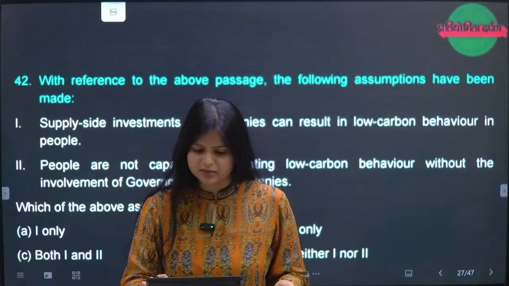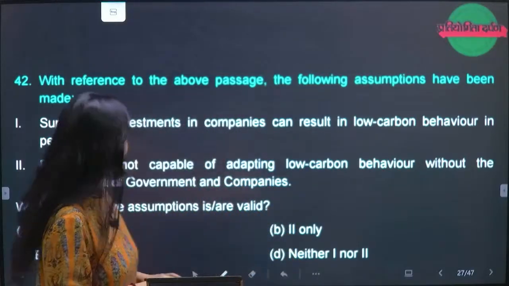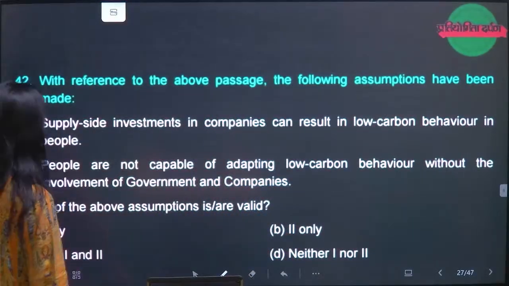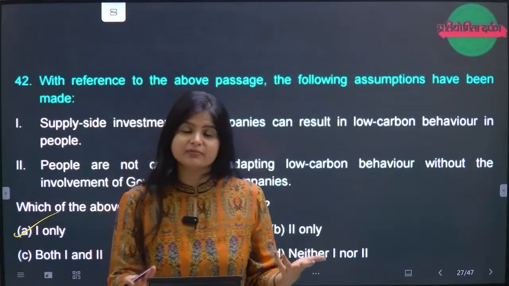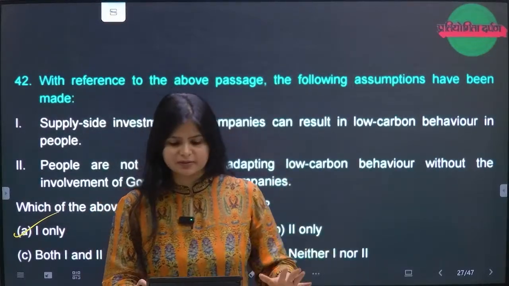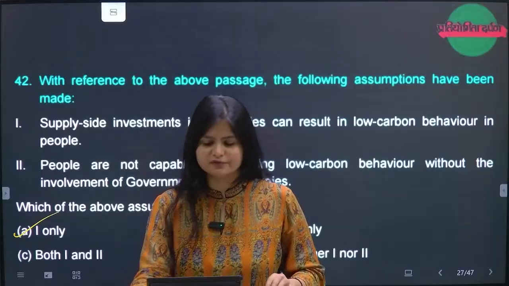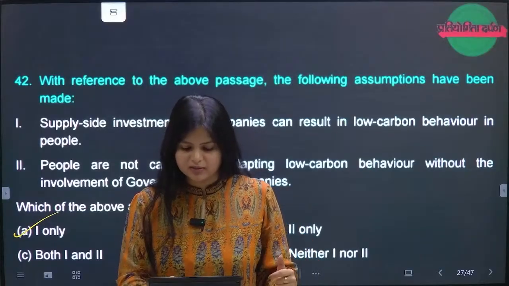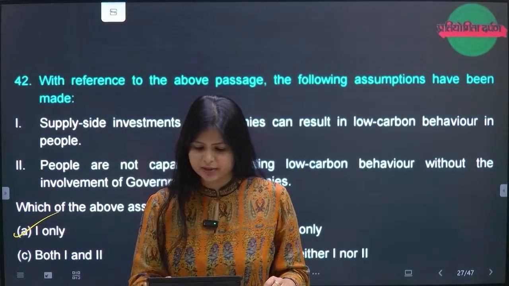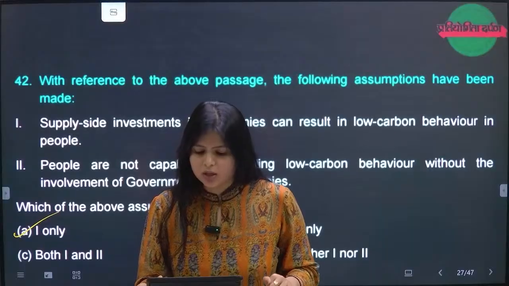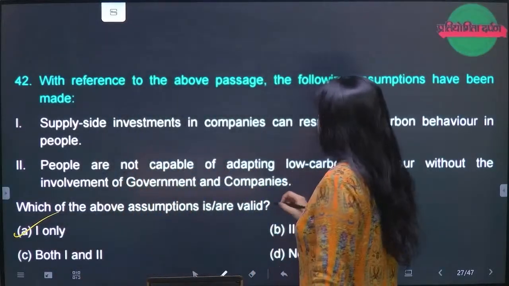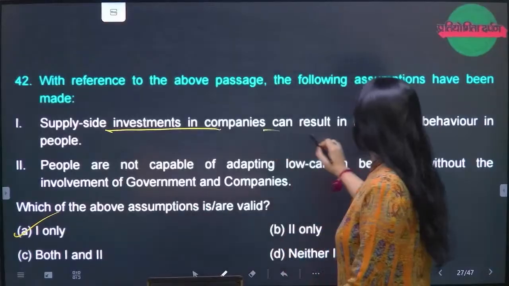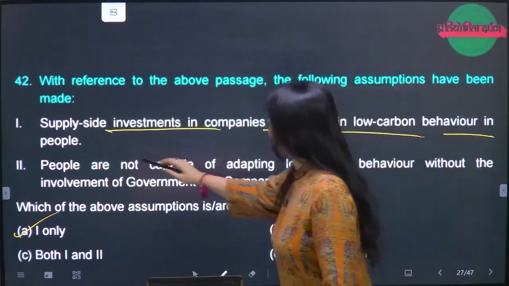The answer is A. I would have given you the same reasons as I discussed for the previous passages, but because we are running out of time, I have to quickly give the answers and analysis first, right? Now, passage 2. So this is the answer, please mark: supply side investments in the companies can result in low carbon behavior, right?